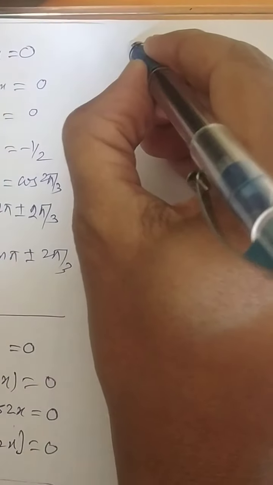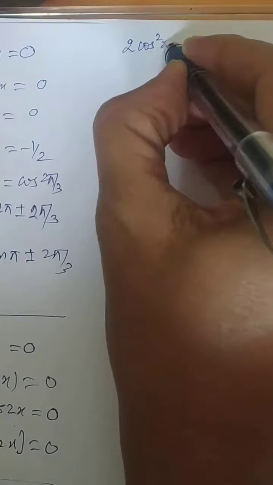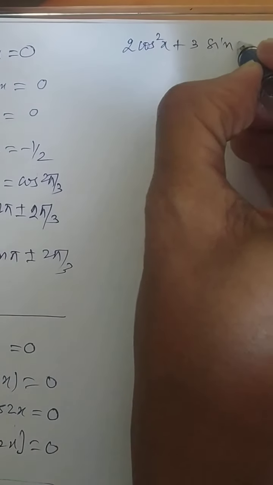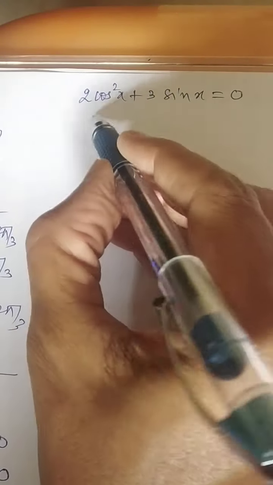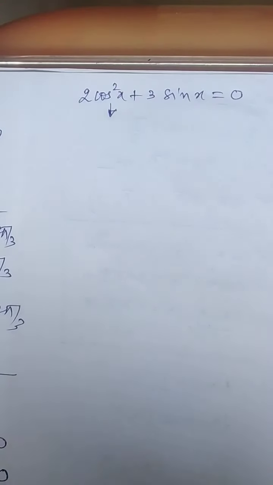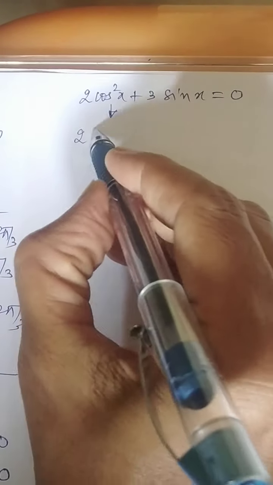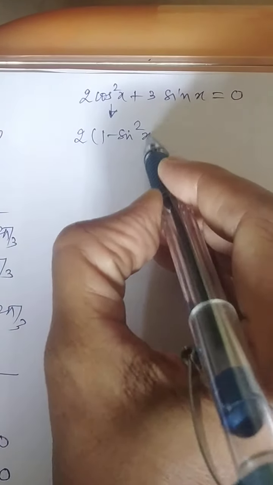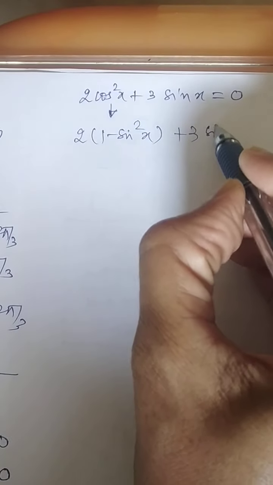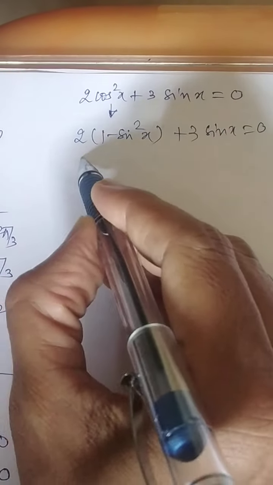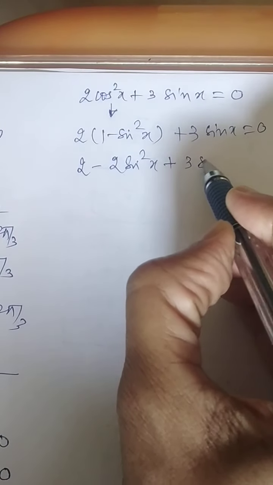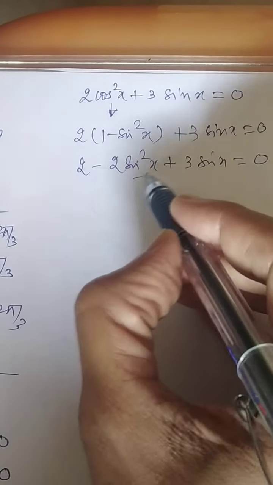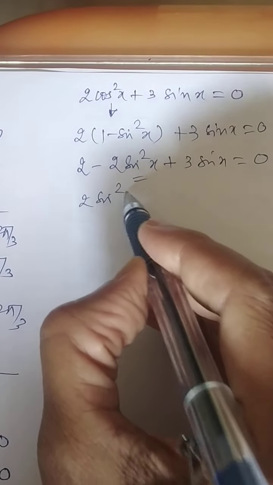Let us look at this question. 2 cos square x plus 3 sin x will be equal to 0. We wish to solve this question. Now the issue is how will you answer this question? It's very simple. We'll convert this equation into a quadratic form. How? 2 times 1 minus sin square x plus 3 sin x will be equal to 0. So if you open it, you will get like this: 2 sin square x minus 3 sin x minus 2 will be equal to 0. Change the sign and it can be written like this also. Do you agree?